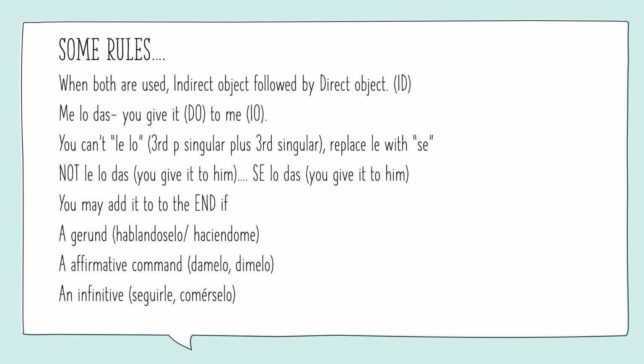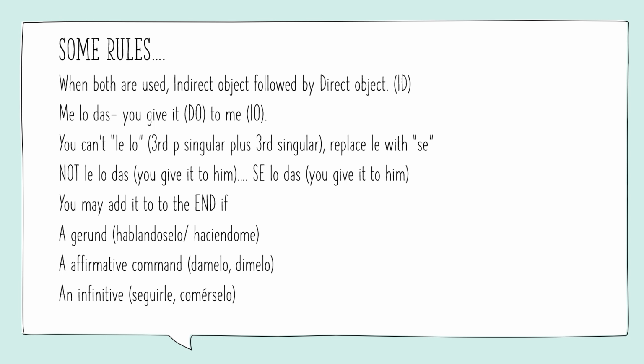So some rules to keep in mind as you're going through these: when both are used, the indirect object is always followed by the direct object. So think ID. Me lo das, you give it to me. You can't say le lo, so you can't use the third person singular plus the third person singular. You have to replace le with se in this case. So instead of le lo, we have se lo. Not le lo das, you give it to him, but se lo das, you give it to him.